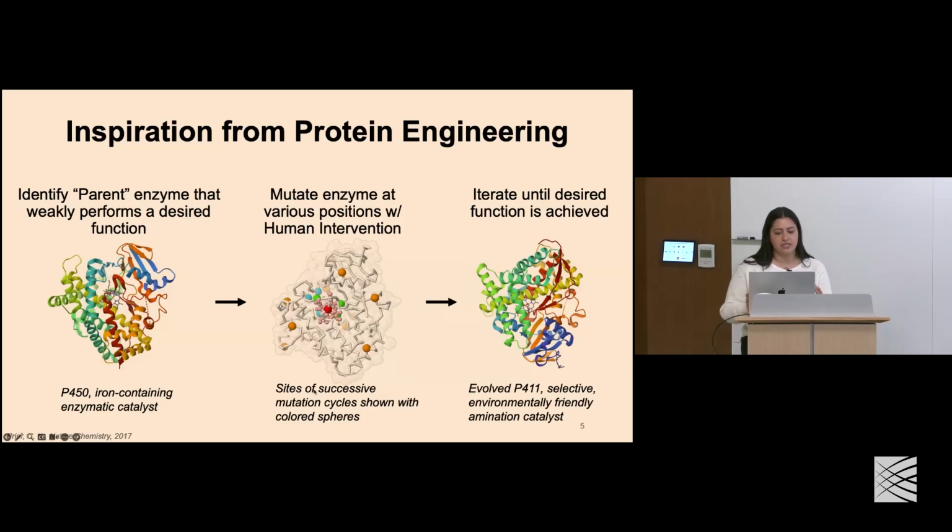And then with some user intervention or direction from the scientist, we can conduct these successive mutation cycles, which are denoted by these colored regions here, using some informed prior about how they impact the catalysis of the reaction that we're interested in. And we can iterate over this again and again until we achieve some desired function. In this example, they were able to evolve a new enzyme that was selective towards a particular reaction, and it was environmentally friendly. And this had not existed prior to this process.